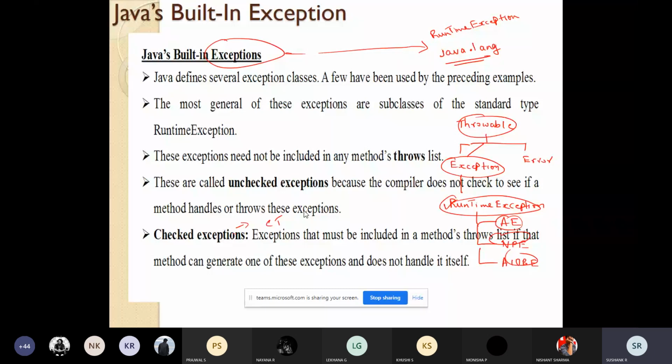So we have two categories: checked exception and unchecked exception. Checked exception means it will be checked during the compilation time. Unchecked exception means it will not be checked during the compilation time. The checking will happen at the runtime. These are the two categories of exception. So let us look at some examples of checked exception and unchecked exception.